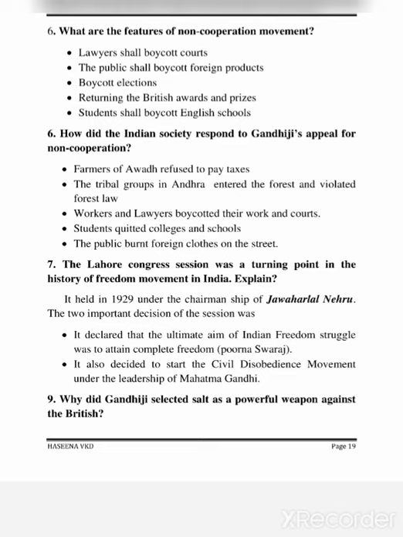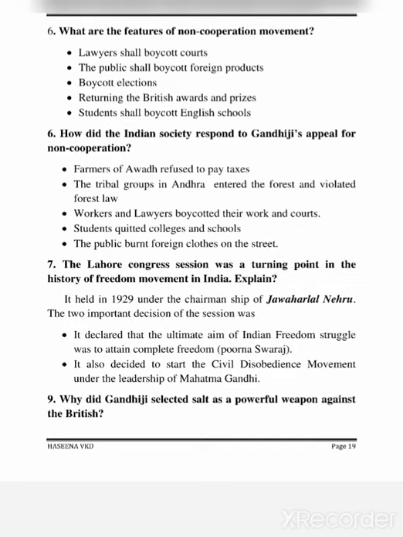7. The Lahore Congress session was a turning point in the history of the freedom movement in India. Explain. It was held in 1929 under the chairmanship of Jawaharlal Nehru. The two important decisions of the session: it declared that the ultimate aim of the Indian freedom struggle was to attain complete freedom, Purna Swaraj. It also decided to start the civil disobedience movement under the leadership of Mahatma Gandhi.